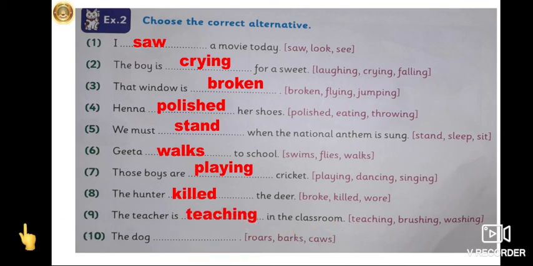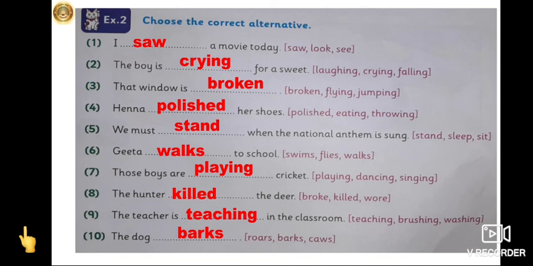Now see the last sentence. The dog dash. What is the dog's action? It roars, or barks, or cows. Yes, it barks. So we will write barks over here. So these all are action words or verbs. So I hope you must have understood this part of the exercise also.